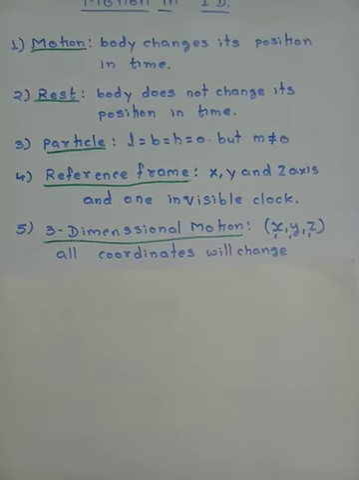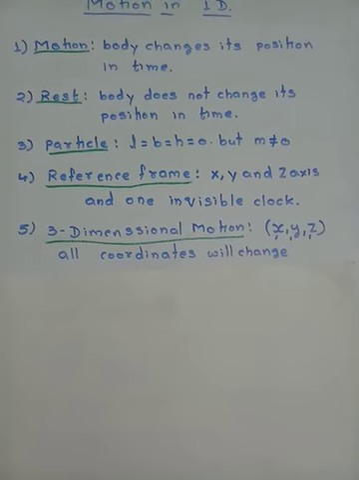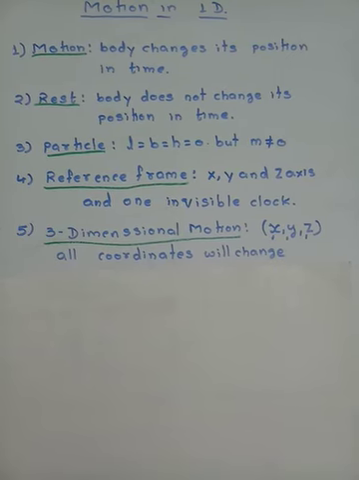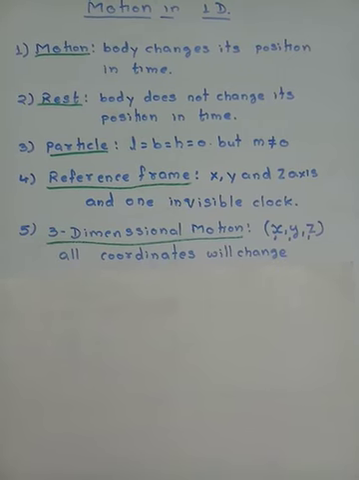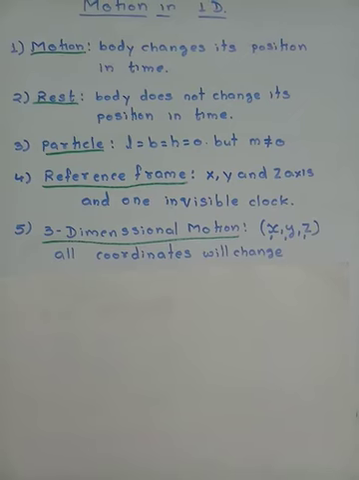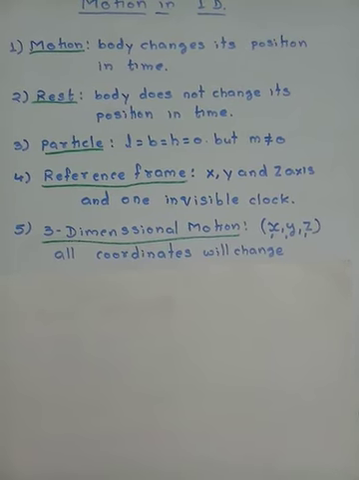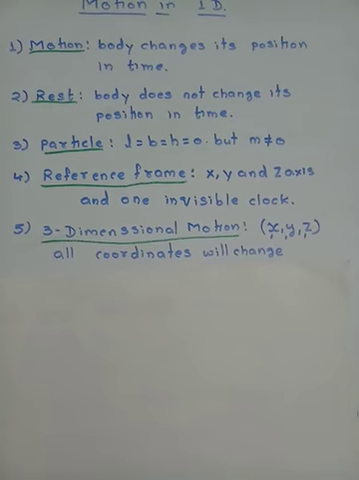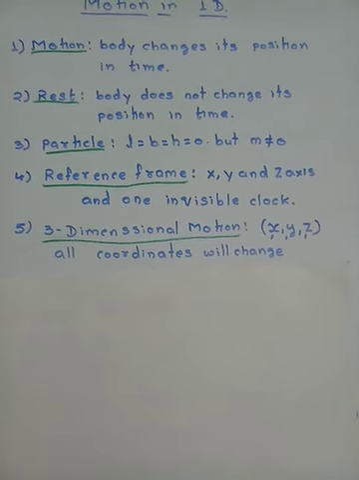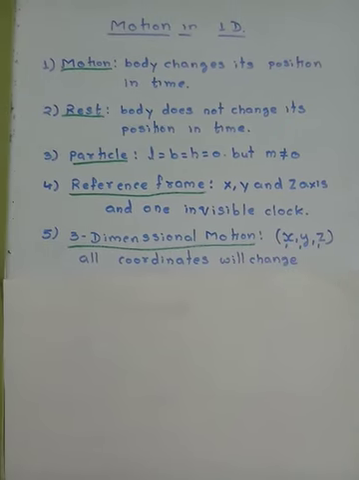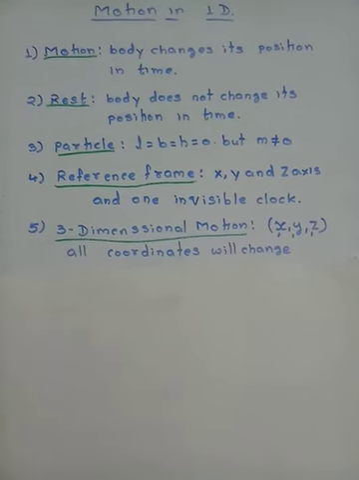Okay, and it consists of three dimensions: x coordinate, y coordinate and z coordinate. That means its position on x-axis, its position from y-axis and its position from z-axis. If an object is moving in such a way that going from one point to another, all the three coordinates change, then it is said to be three-dimensional motion.